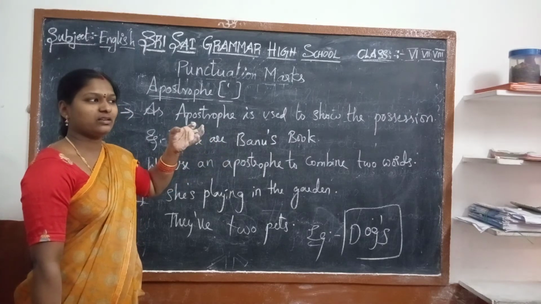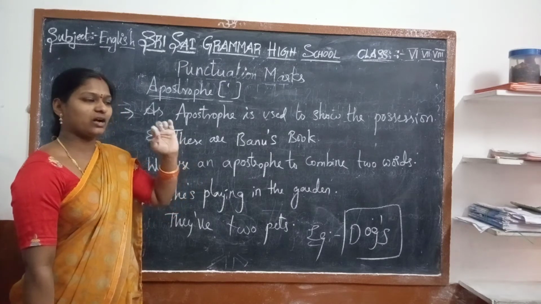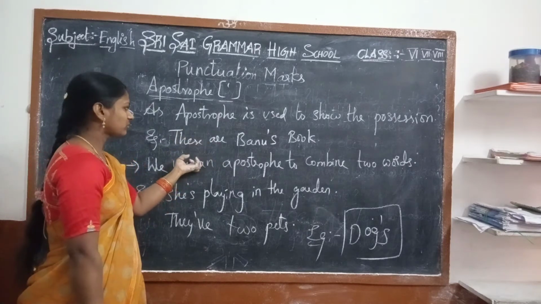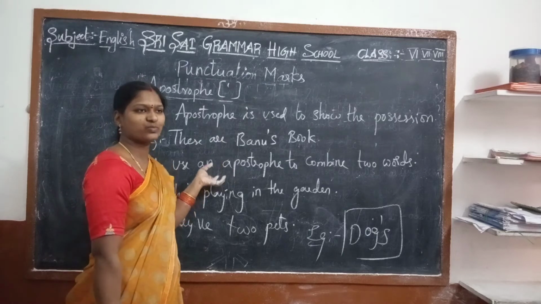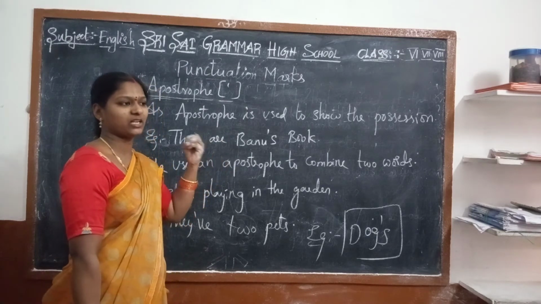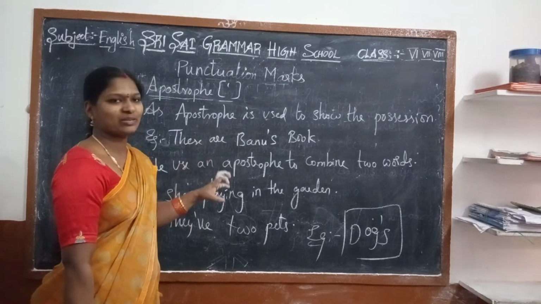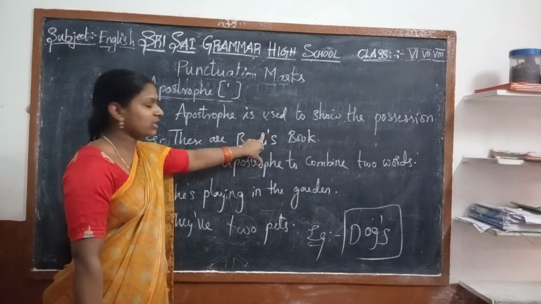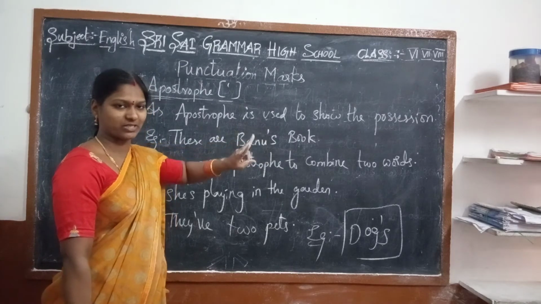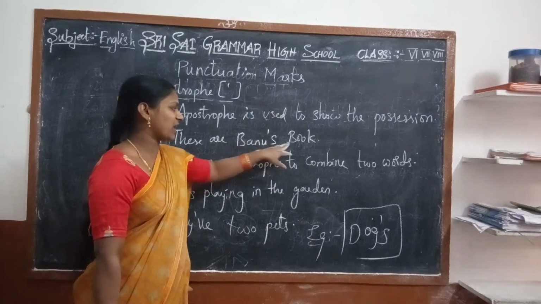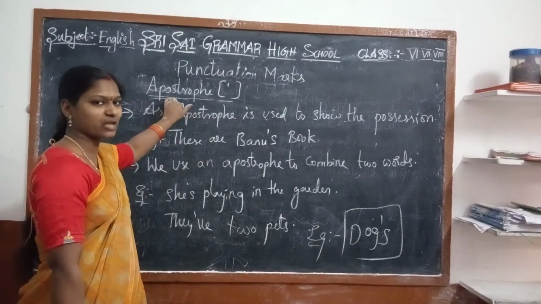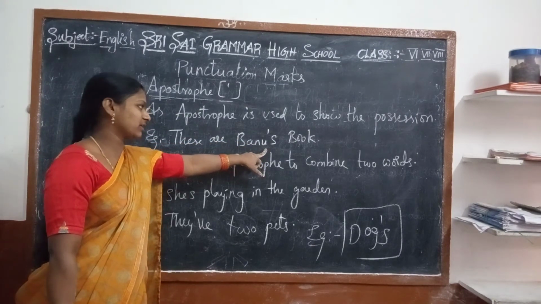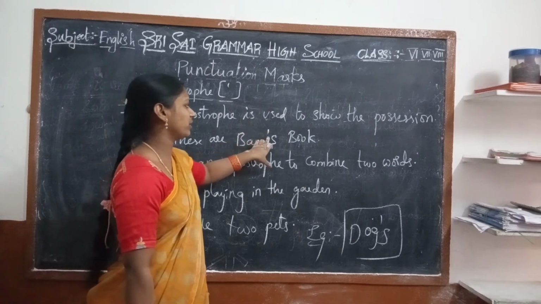It means one person only, not only a person but also a thing or an animal. We show that it particularly belongs to this person, this thing, this animal. In that case we use the apostrophe.